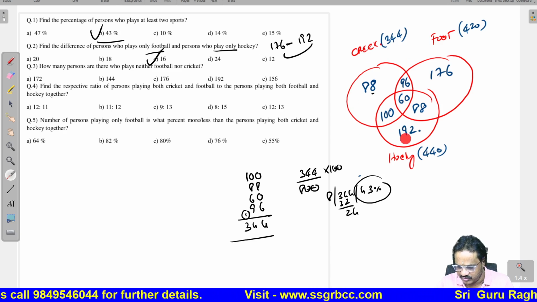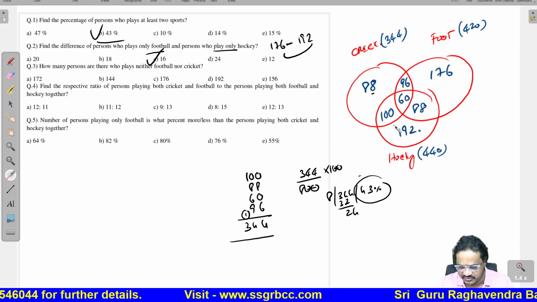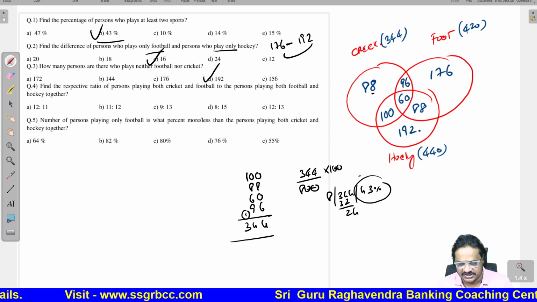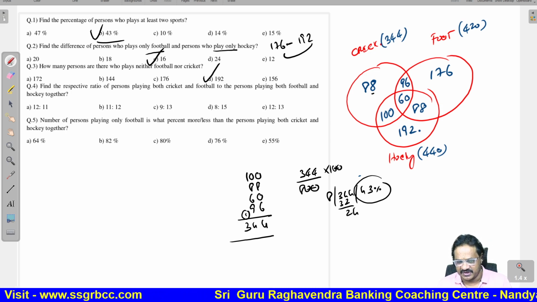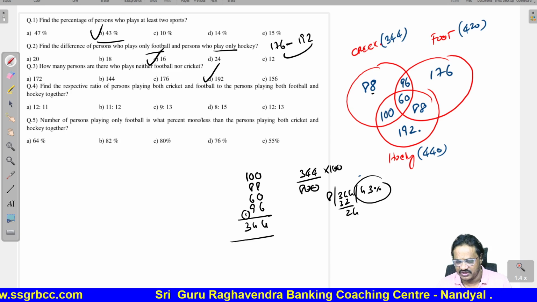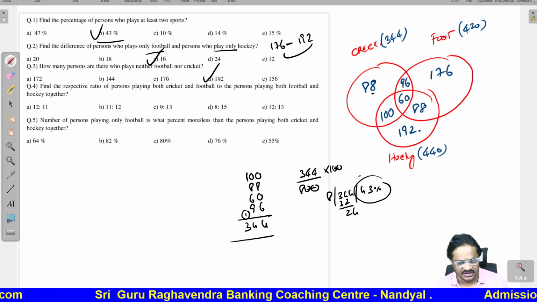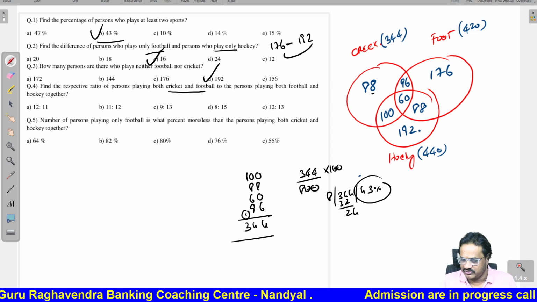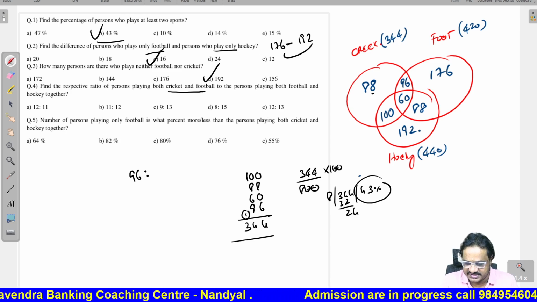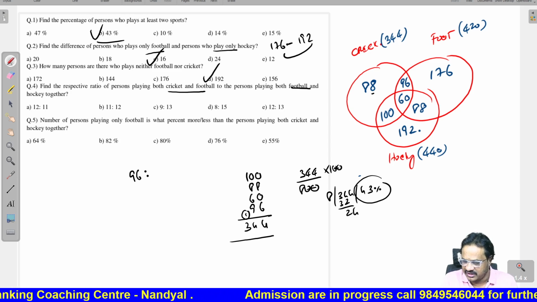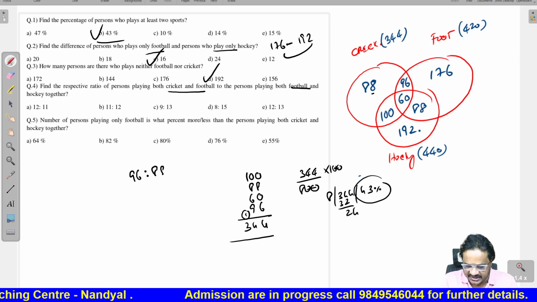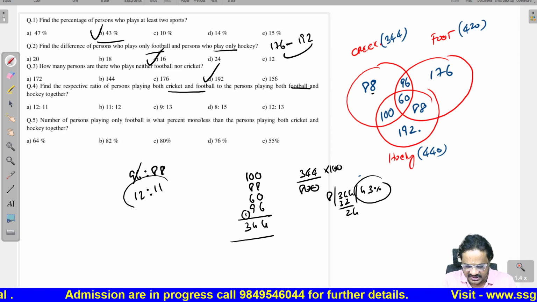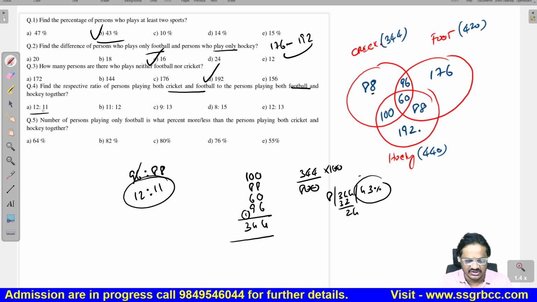We should take only hockey and that value is 192. Then find the respective ratio of the persons playing both cricket and football to the persons playing football and hockey together. Now, cricket and football together, that is 96. Then football and hockey together, that is 88. So, you should find the ratio 96 to 88, which simplifies to 12 is to 11.